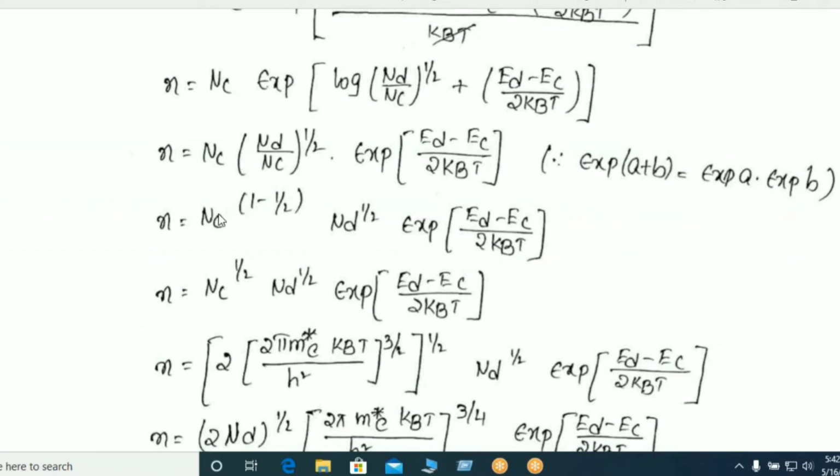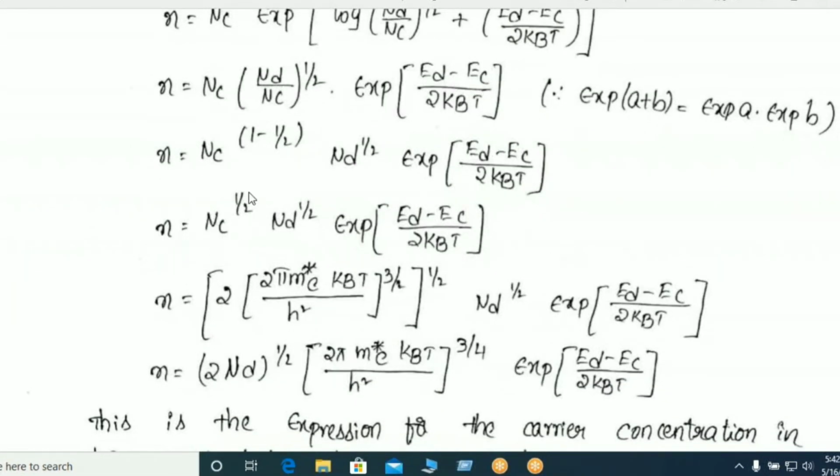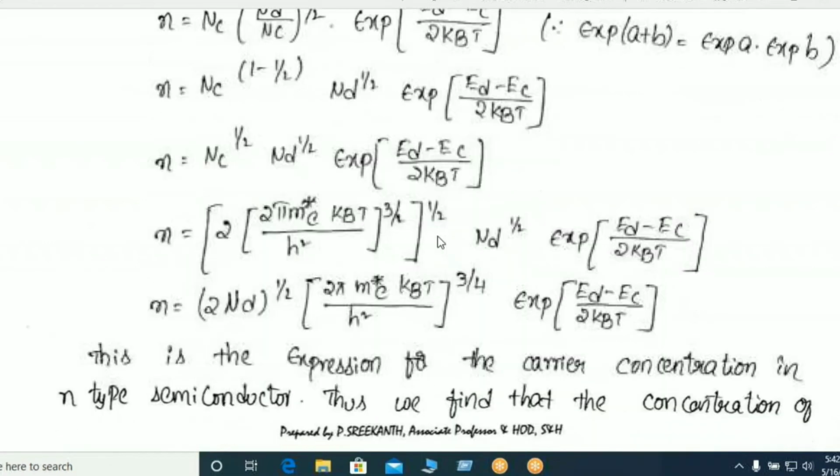Partially cancelled. That means Nc whole power 1 minus half, and Nd power half. Then Nc power half into Nd power half into exponent of Ed minus Ec by 2kBT. Then n is equal to Nc power half, Nd power half, into exponent of Ed minus Ec by 2kBT.